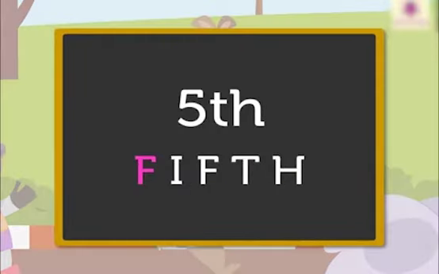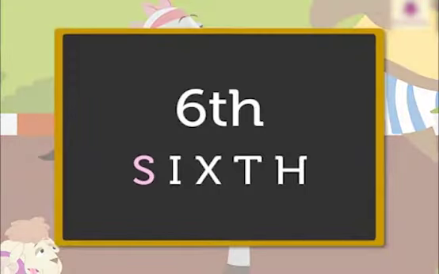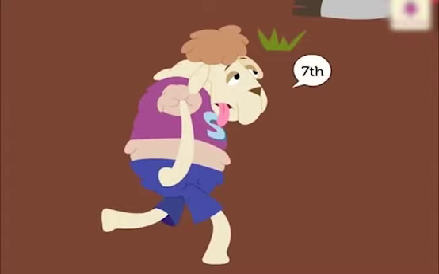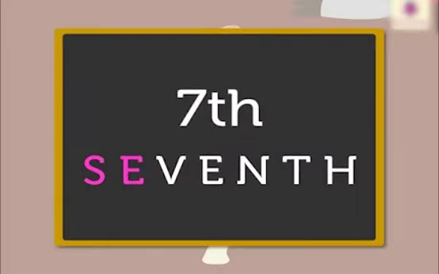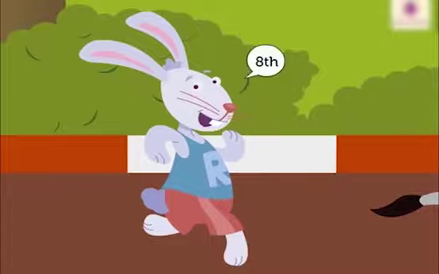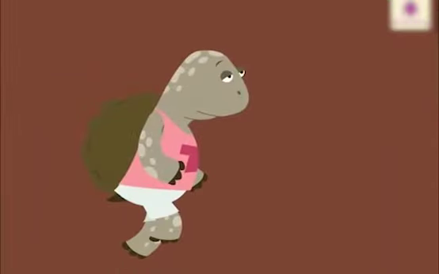So F-I-F-T-H, fifth. The cow came sixth, right? So S-I-X-T-H, sixth. The sheep is at seventh position. Okay, so S-E-V-E-N-T-H, seventh. The rabbit is at eighth position. E-I-G-H-T-H, eighth. Okay, the tortoise came at ninth position, right, in the race.